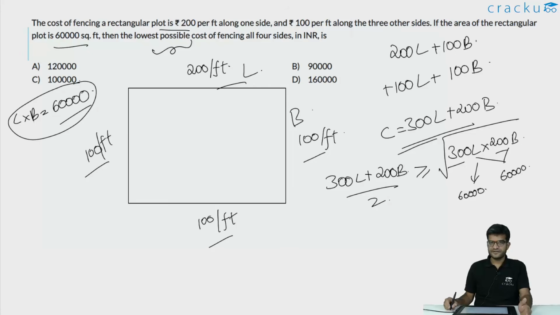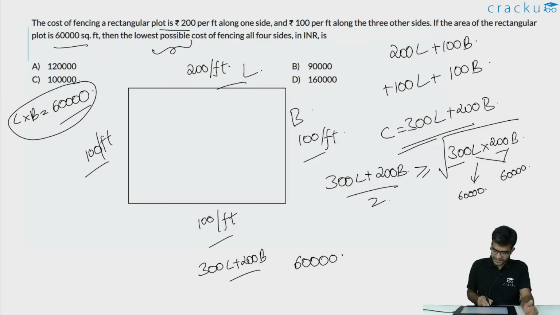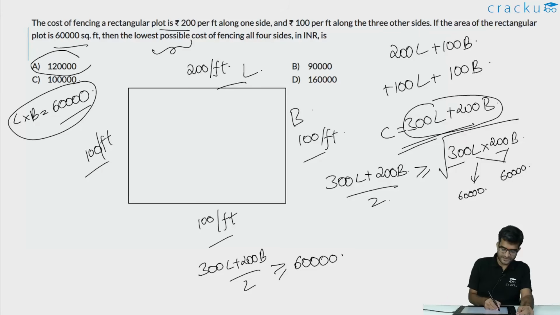So the right hand side of the inequality is square root of 60,000 into 60,000, which is basically equal to 60,000. So 300L plus 200B by 2 is greater than or equal to 60,000, or the minimum possible value of 300L plus 200B is 1.2 lakhs, which is 2 times 60,000.